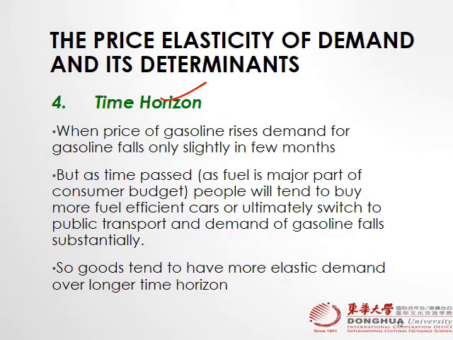The fourth one is time horizon. When the price of gasoline rises, demand for gasoline falls only slightly in a few months. If the time period is small, people have less tendency to change, right? So in a shorter time period, demand is inelastic.